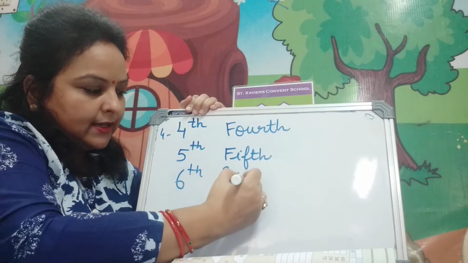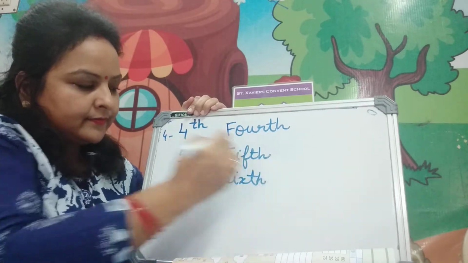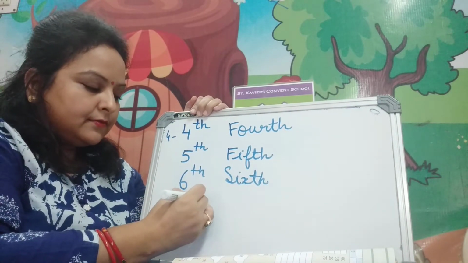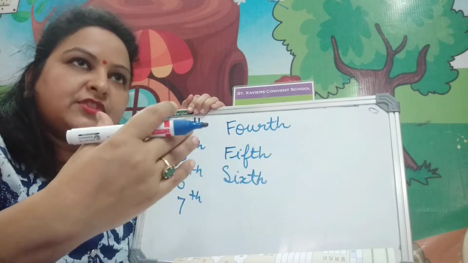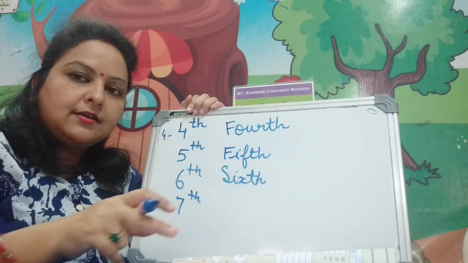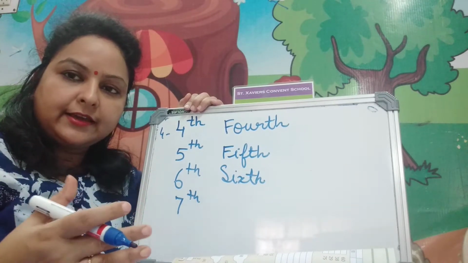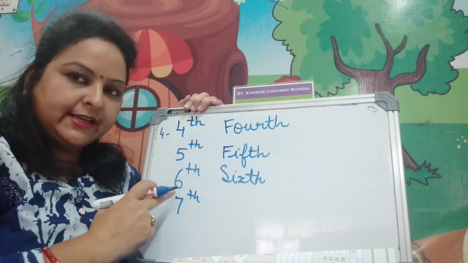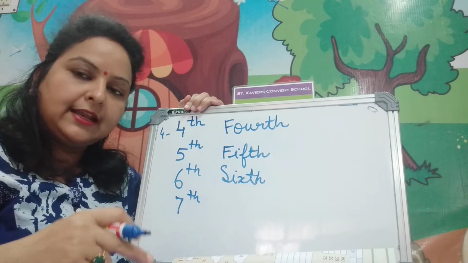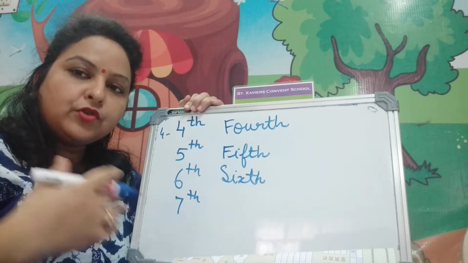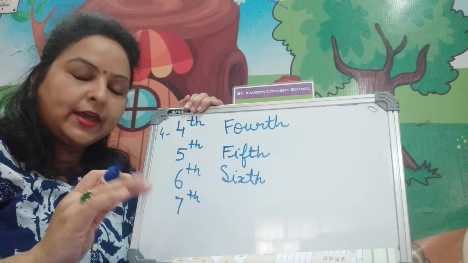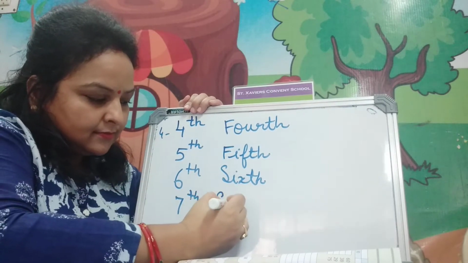We will write the spelling sixth. Seventh. After third, all the ordinals will have th added. 4th, 5th, 6th, 7th, 8th, 9th, 10th.